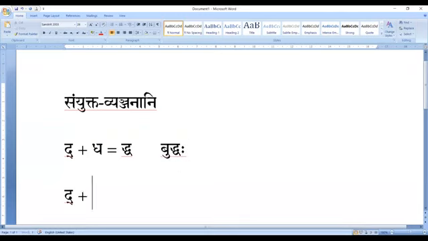Now Dakara plus Gakara, how is it written? That is also written the same way. Dakara at the top, Ga at the bottom. It looks the same, but it is not the same. It depends on the context. Dakara plus Ga is also written like that, and Dakara plus Dha too. So it looks the same, but it depends on the word, whether it is Gakara or Dakara.